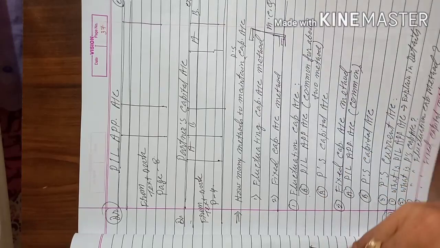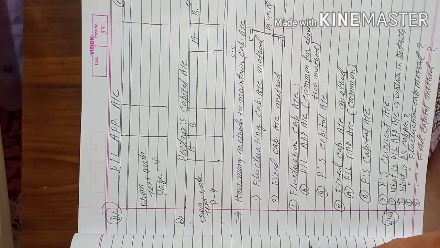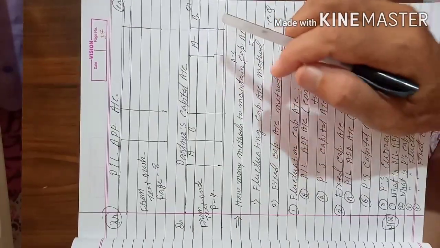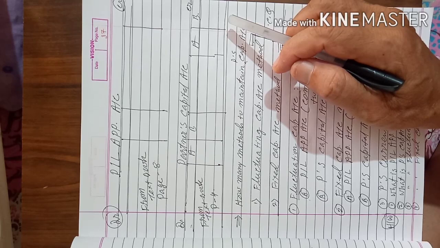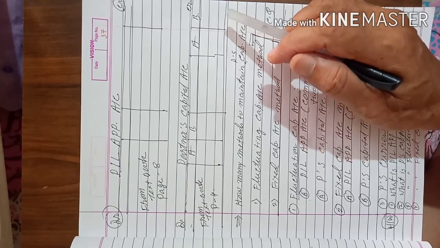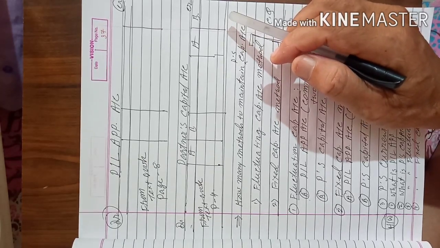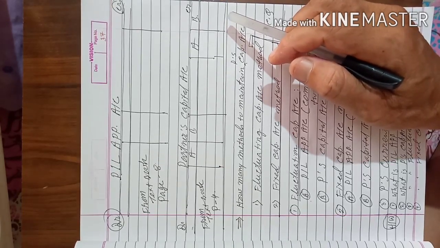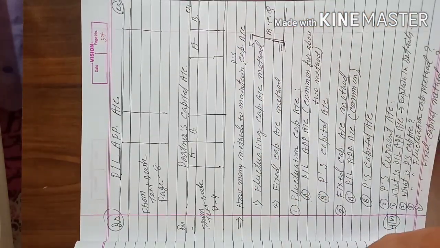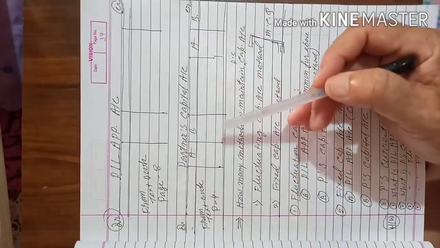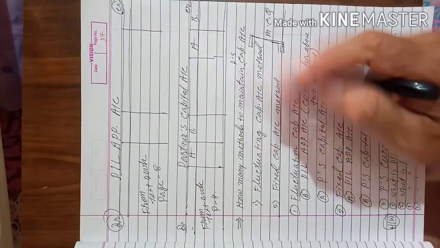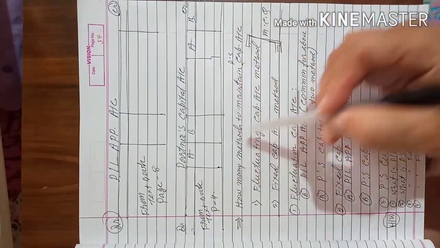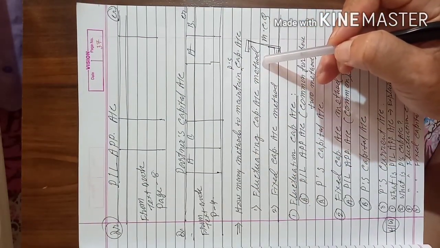When you completed the trading account and profit and loss account in the 11th standard, you saw that most of the transactions were done between the business and a third party. Those transactions you wrote in the trading account, either on the debit side, if it is an expense, or on the credit side, if it is an income.